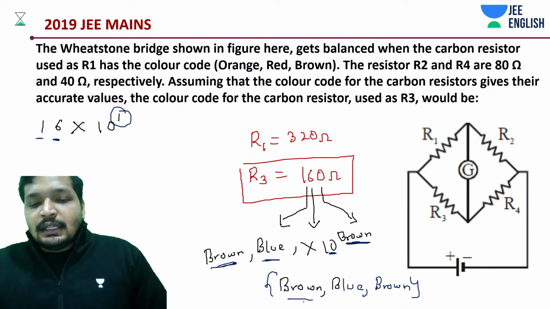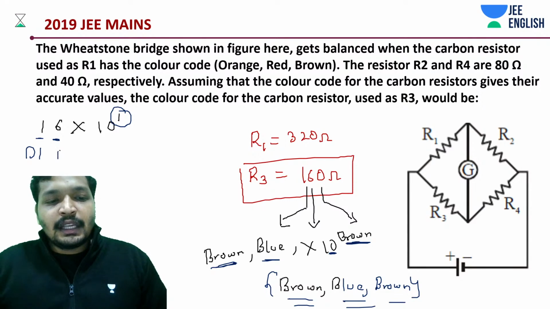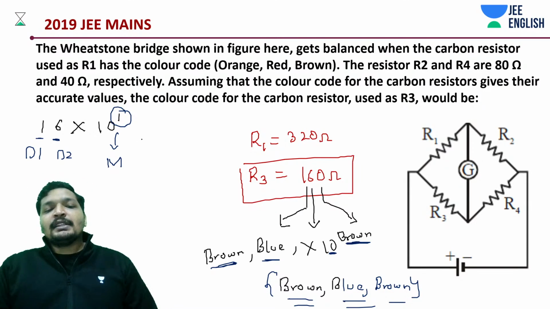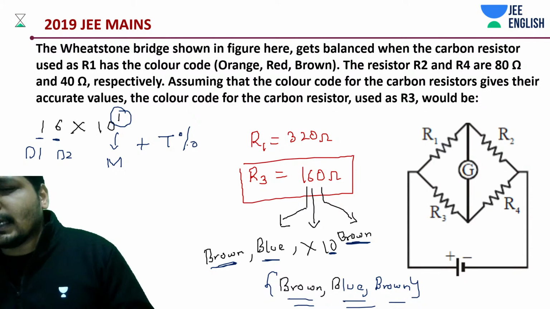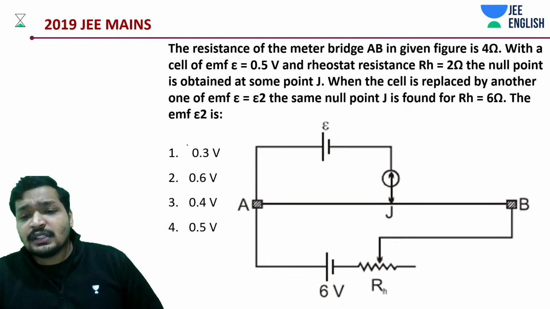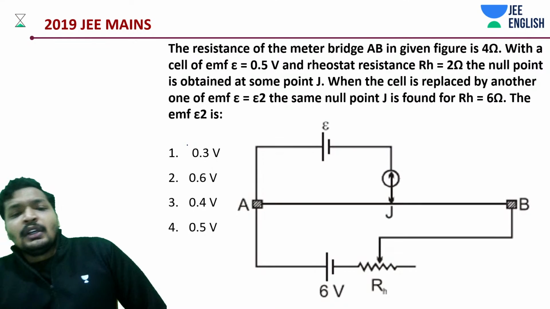Alright students, that's it. Third one is a multiplier. First one is a digit. Second one is a digit. And this is going to be your multiplier, plus the tolerance percentage. Do definitely attend the color coding resistors based concept. Do check the syllabus. I wouldn't say don't do it without checking the syllabus, but do check the syllabus.